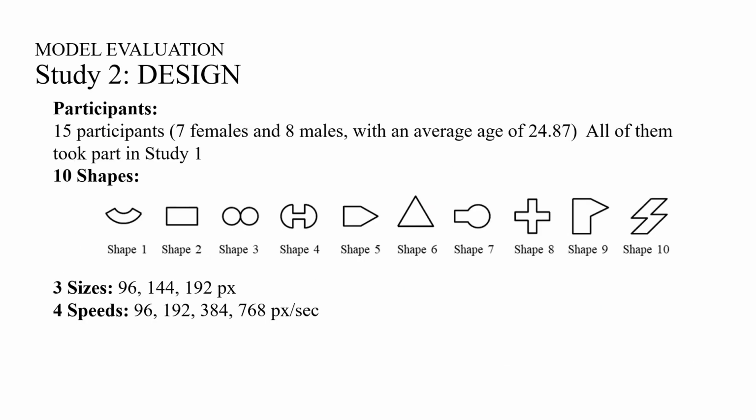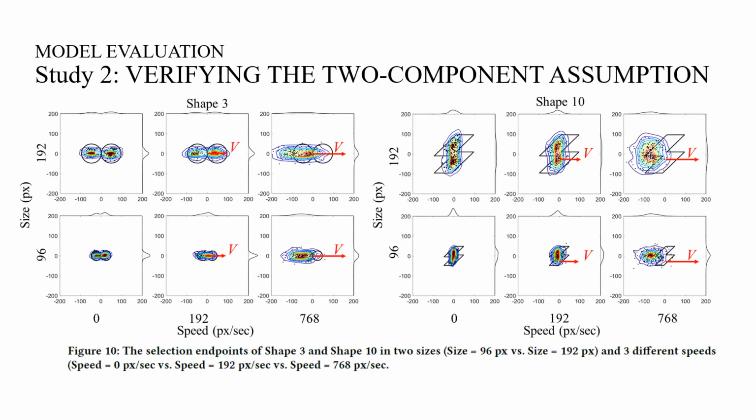In Study 2 we recruited 15 participants, all of whom took part in Study 1, and this study included 3 target sizes, 4 speeds, and 10 shapes. We used the collected data in Study 1 and 2 to verify the two-component assumption. We focus on shapes 3 and 10 as their data are representative to justify the assumption.